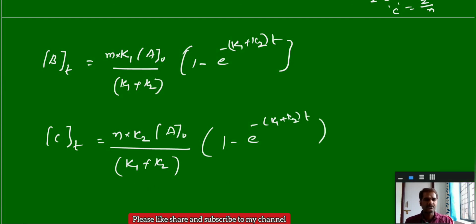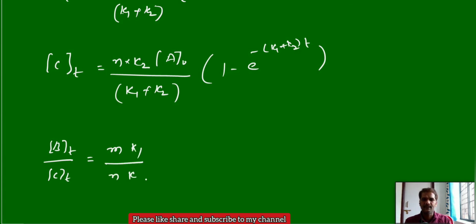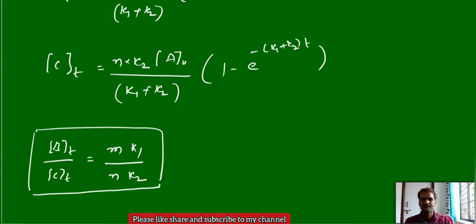So from this, concentration of B by concentration of C, only there you can see the change. It is equal to m times rate constant k1 by n times rate constant k2. Just remember this one. Just multiply with the stoichiometric coefficients of the products. So this much is enough. No need to go for the derivation again.